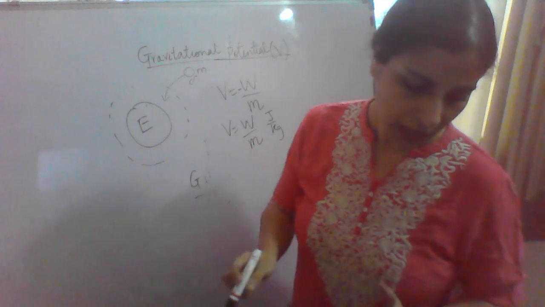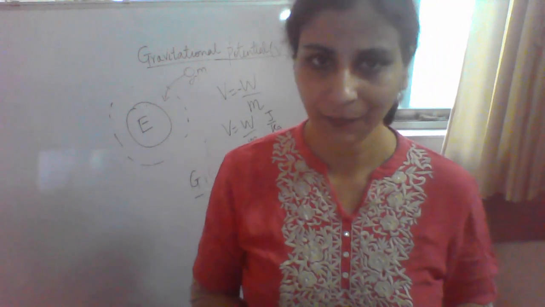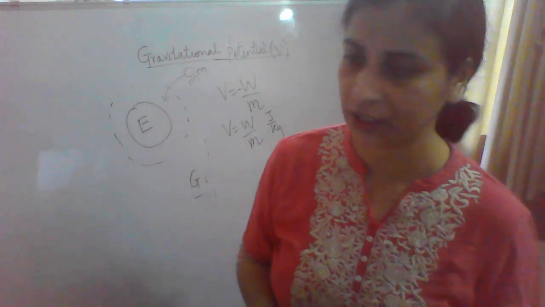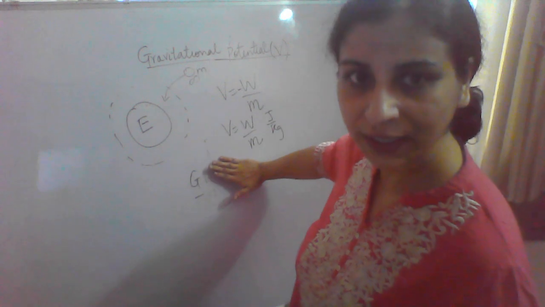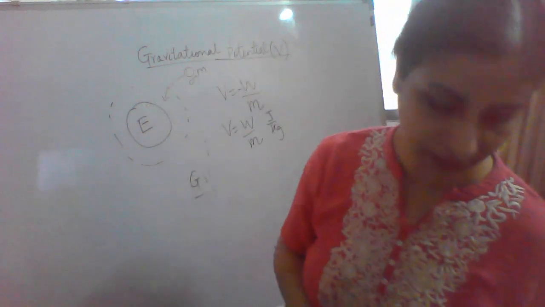One other thing: gravitational field strength, small g, is a vector quantity. Please note it. Gravitational potential is a scalar quantity, the amount of work done to take an object. Please write down the definition.